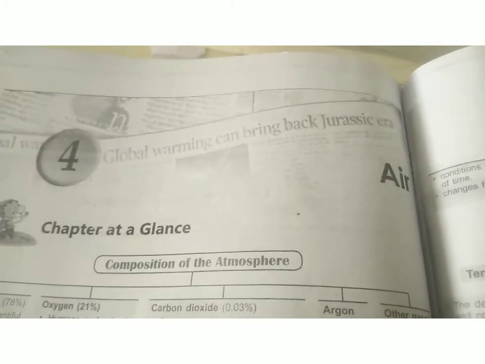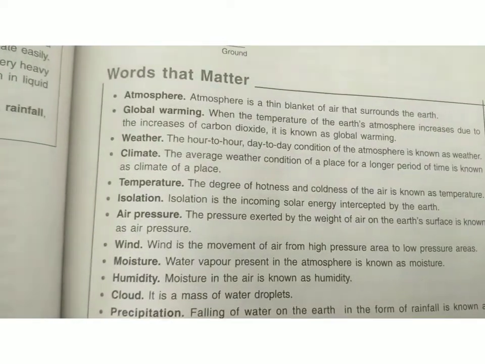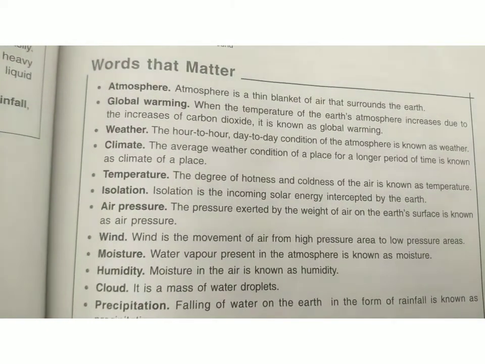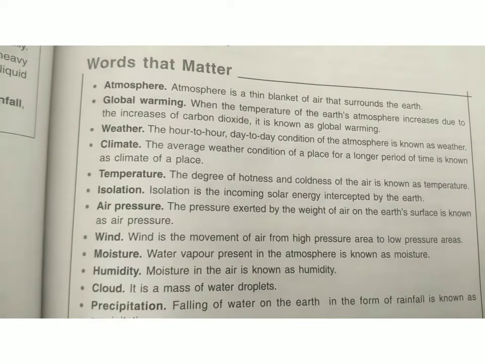Hello students, this is the first part of the video for chapter number 4 from geography, and that is air. These are the glossary words that you have to write down in your FNB. First word is atmosphere. Atmosphere is the thin blanket of air that surrounds the earth.